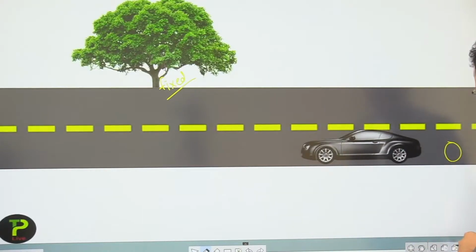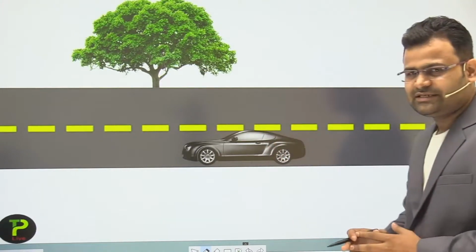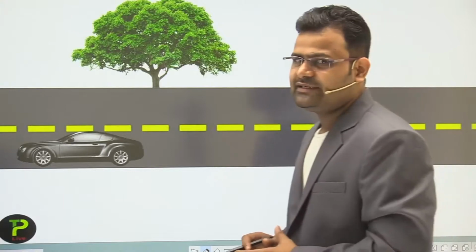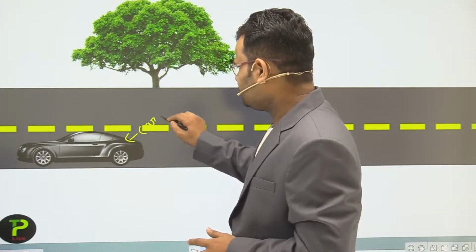Okay, so the observer observes again, and the position is again changed. After some time, if we observe again, then in the last condition we say the car is in motion. Why is the car in motion?